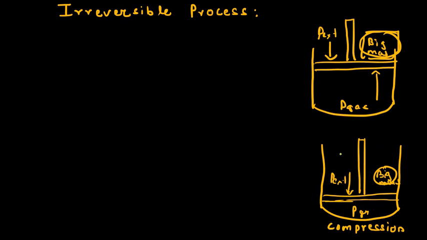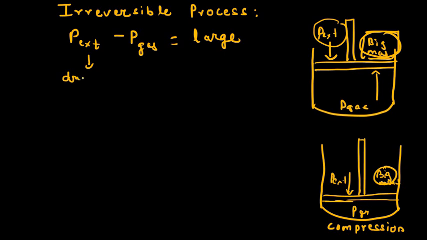It takes place so rapidly that it is taking place against the external pressure. So in this case, the difference between the driving force and the opposing force is very large. The process is occurring very rapidly. We are putting a much bigger mass and thus the piston comes down suddenly up to this point. So the difference between the driving force and the opposing force is very large.